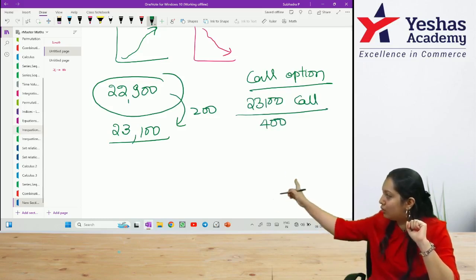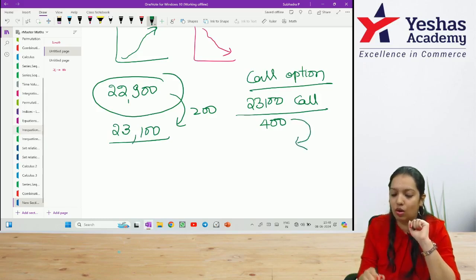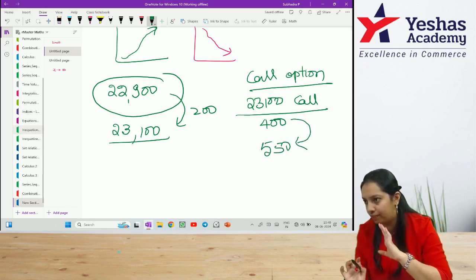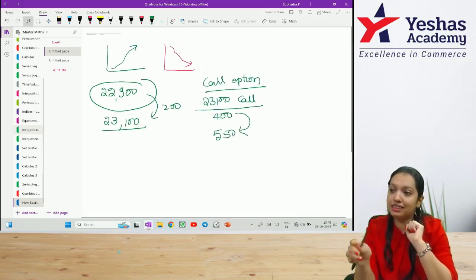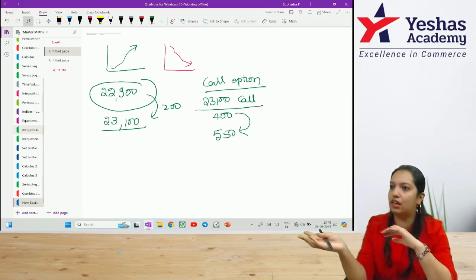When the market goes up to 23,100, I am expecting the call option to go up to around 550. So I am purchasing at 400 and I'll sell it off at 550. 150 rupees profit.